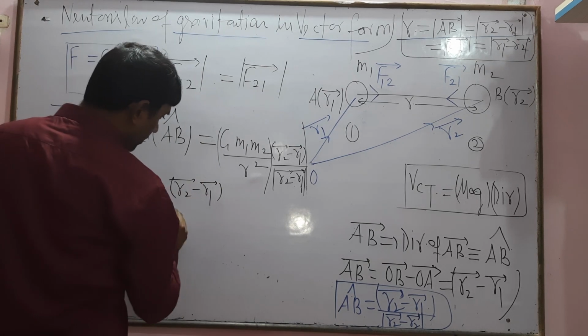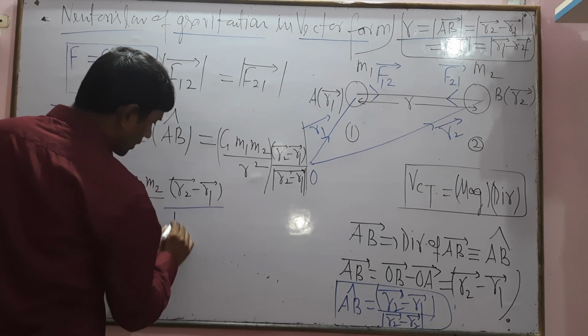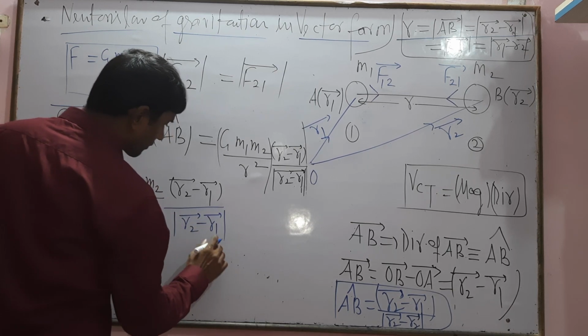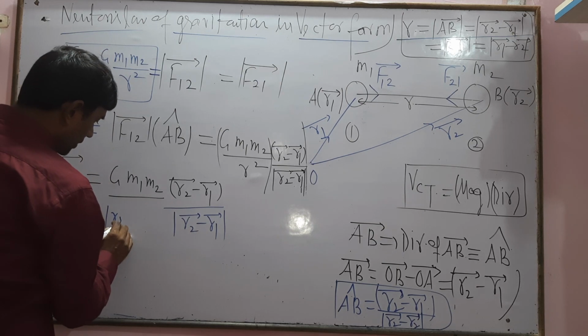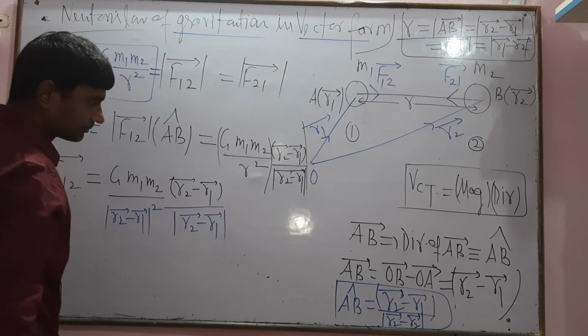So write down this point: mod of R2 vector minus R1 vector, divided by mod of R2 vector minus R1 vector squared.